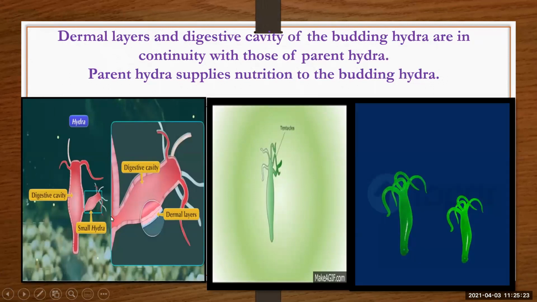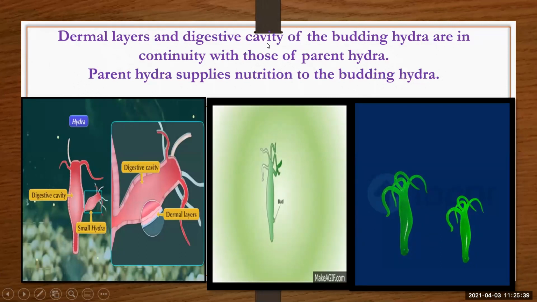In hydra, what happens? A small outgrowth comes out on the parent cell, and it grows. See, the bud grows and gets separated from the parent, and it starts living an independent life.